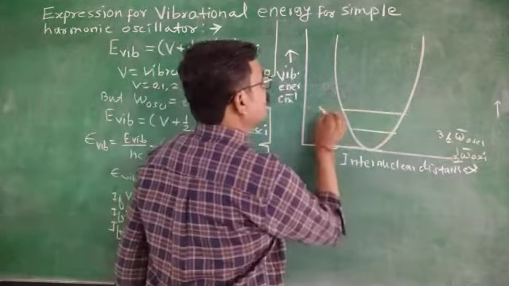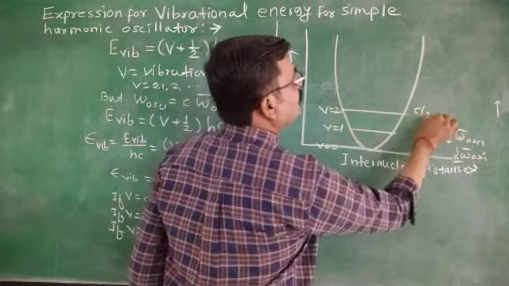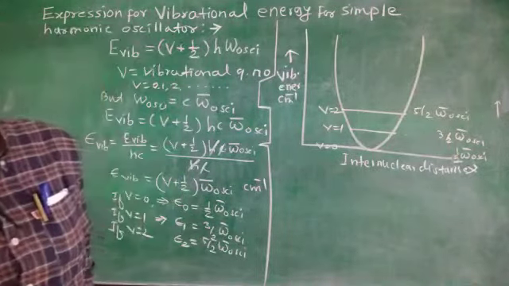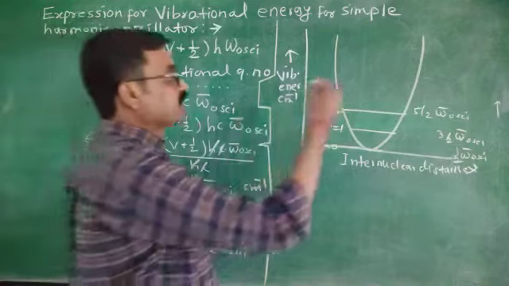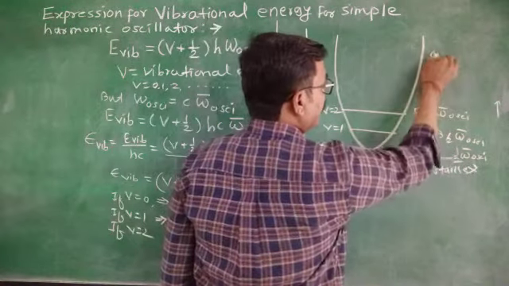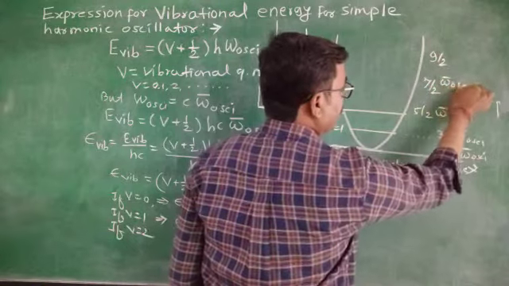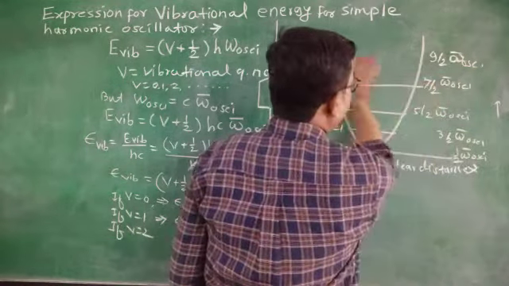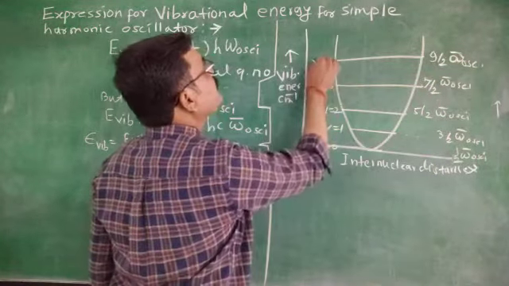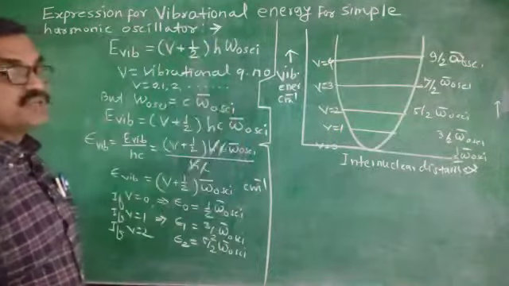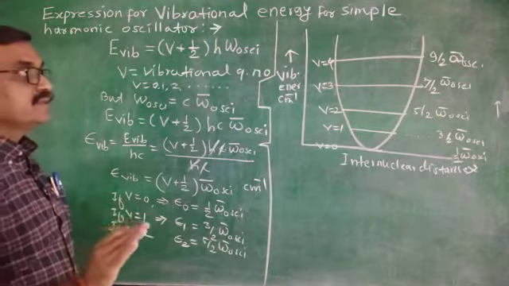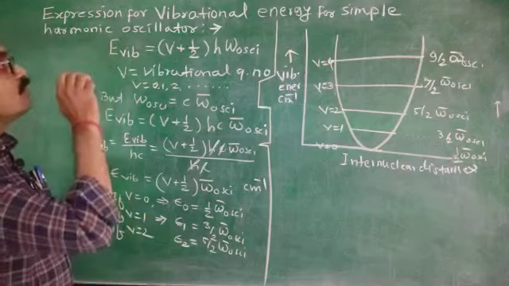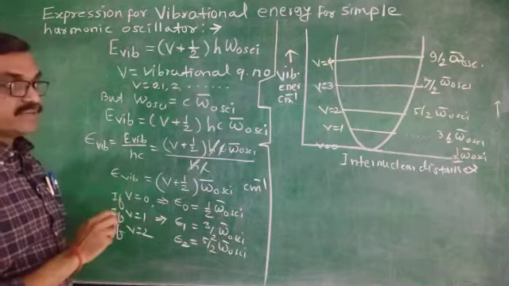Here V equals 2, then it will be 5 by 2 omega bar of oscillation. Further, when V equals 3, then it will be 7 by 2, then 9 by 2 omega bar of oscillation. These are the different values as the quantum number varies from 0 onwards. Are you getting clear? Now this is the energy diagram for the simple harmonic oscillator.